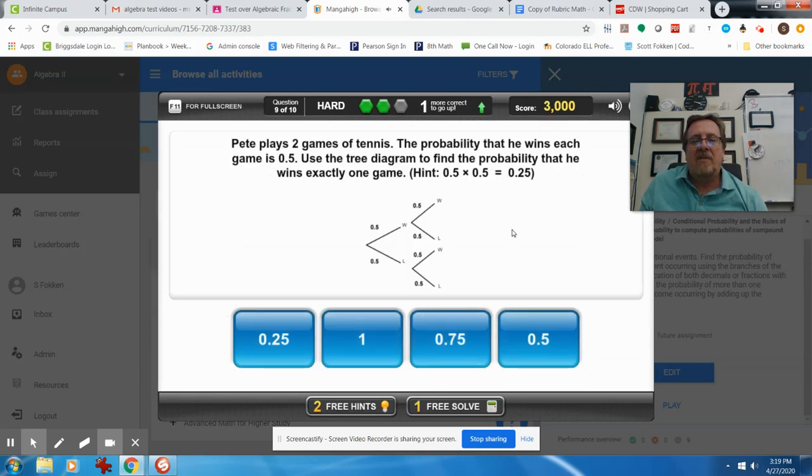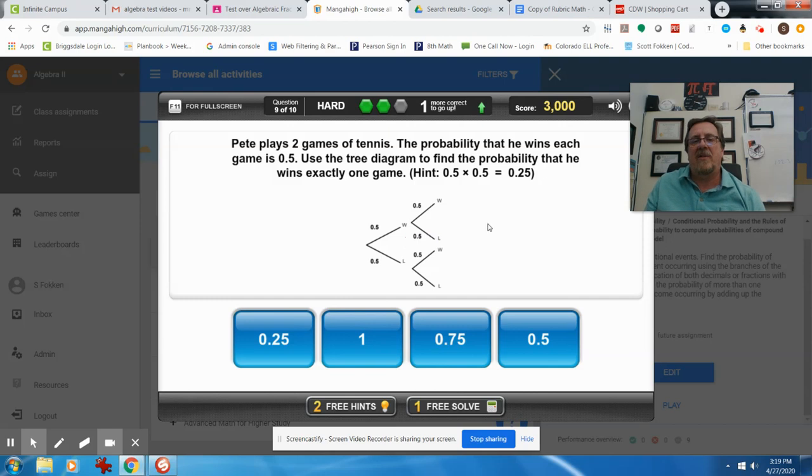Pete plays 2 games of tennis. The probability that he wins each game is 0.5. Well, that's nice. Use a tree diagram to find the probability that he wins exactly 1 game. Once again, we've got to look at the different probabilities that this could happen. So 0.5, he won that game, but then he's got a 0.5, he's going to lose the next game. So if you take 0.5 times 0.5, you're going to get 0.25.